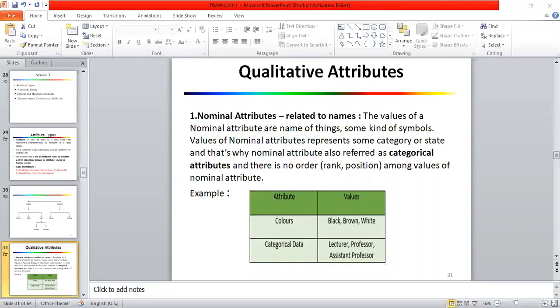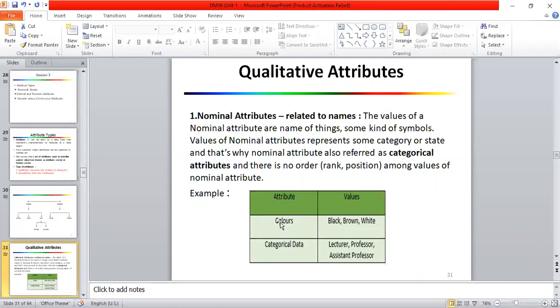So the first type in qualitative attributes is the nominal attribute. A nominal attribute is nothing but related to names. The values of a nominal attribute are names of things, some kind of symbols, right? The values of a nominal attribute represent a category or state, and that's why nominal attributes are also called categorical attributes, right?